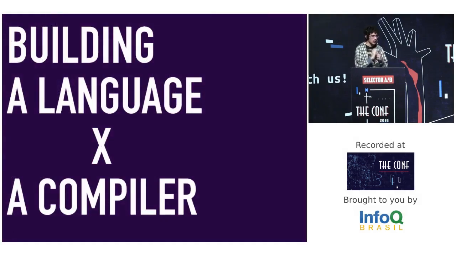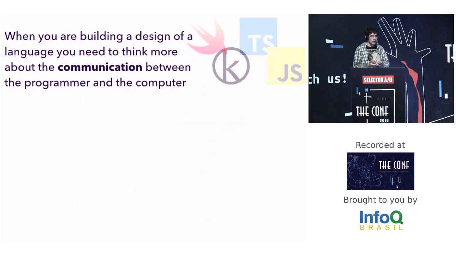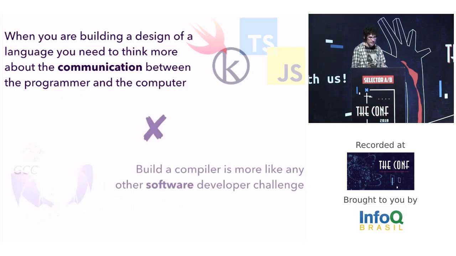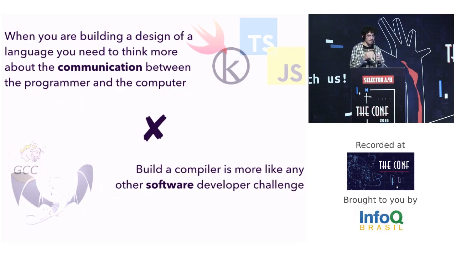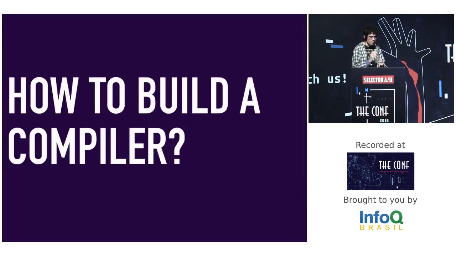And another disclaimer: building a new language is very different from building a compiler. When you build a new language, you should think more about the communication between the programmer and the compiler. And building a compiler is more like any other software development challenge. But okay, I want to build a new compiler. How can I build it?